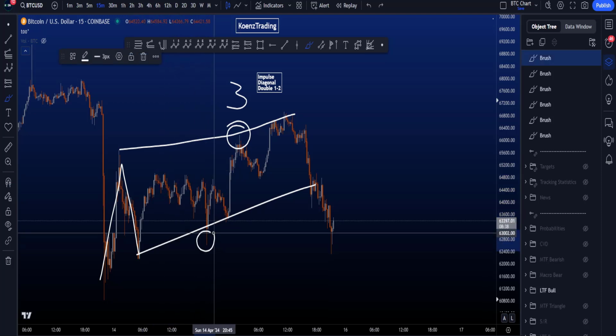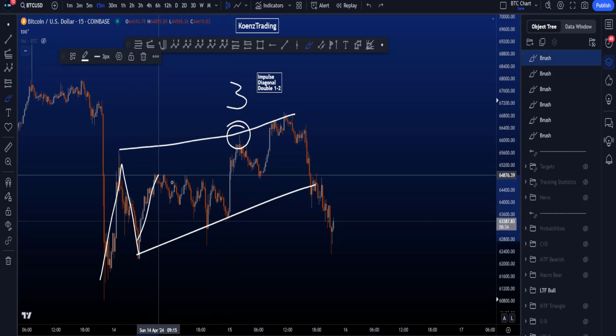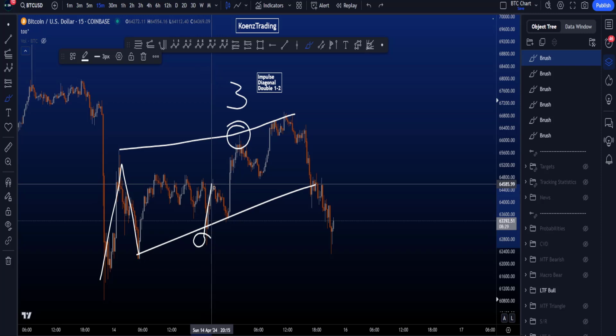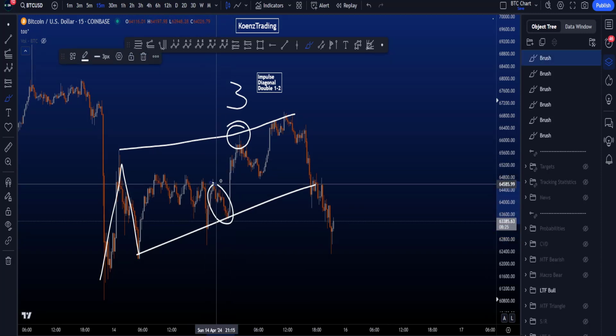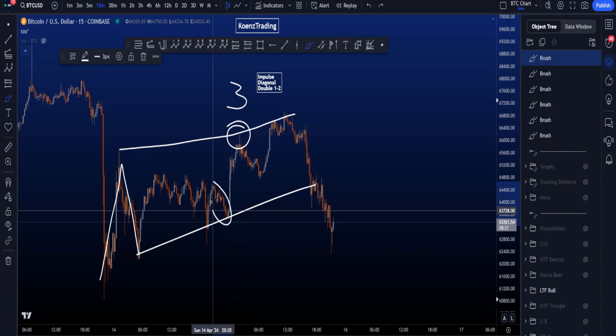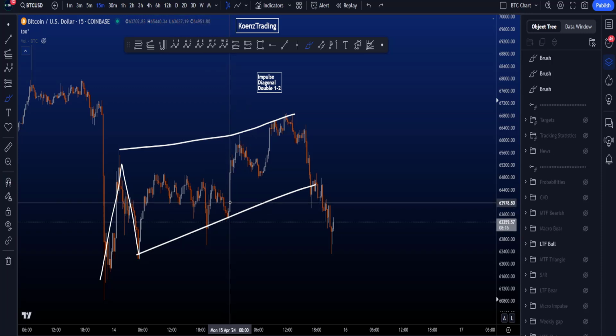It would make more sense to finish a B here, but in this scenario you prefer to finish a B here and then an A, B, C zigzag, because if this is the low of B and you count a 1, 2, 3, well, where is your 4, right? Your 2 is very long. If this is your wave 4, it's a very short wave 4 compared to a very long wave 2, which is quite uncommon, as more commonly a wave 4 is longer than a wave 2. So that doesn't work that nicely in this diagonal.